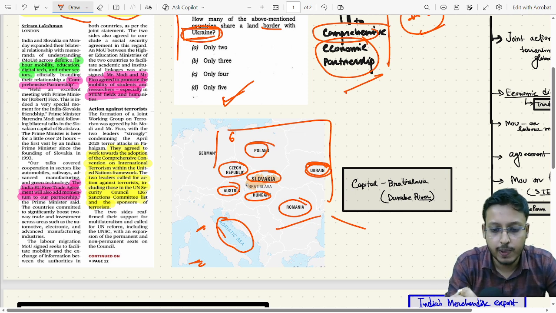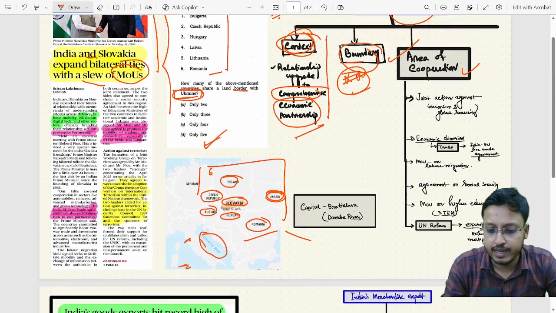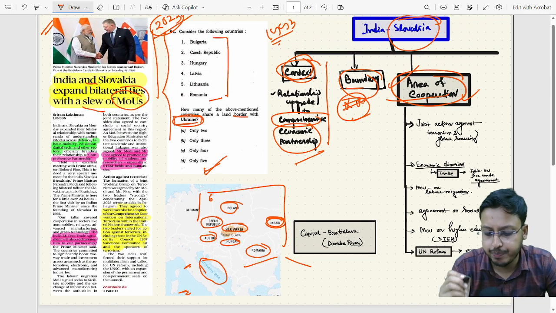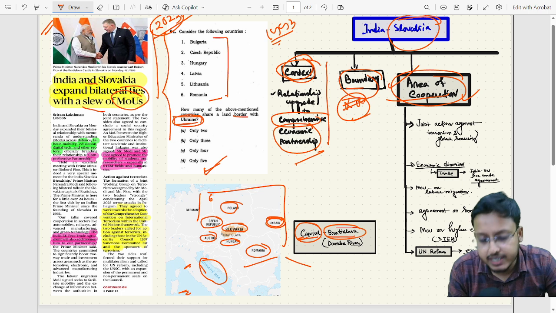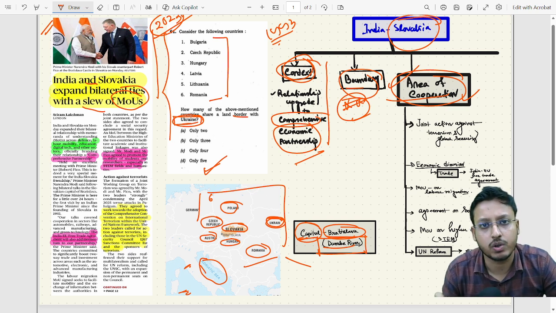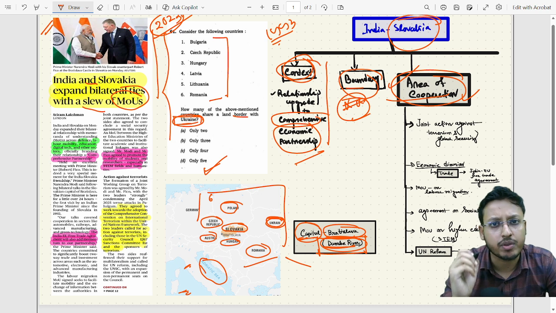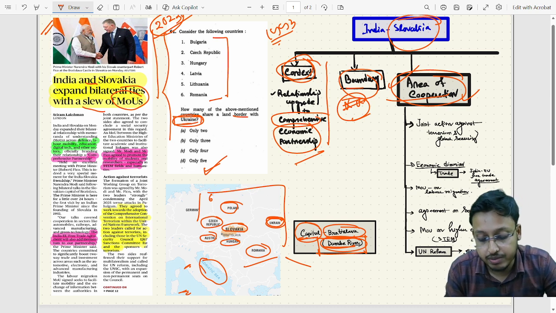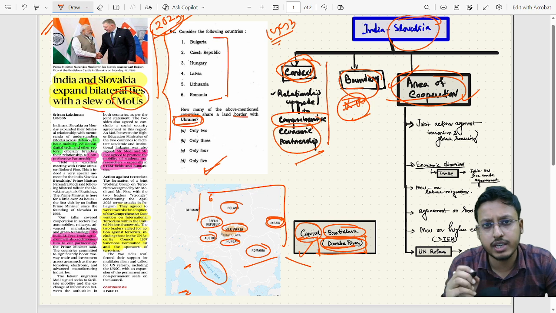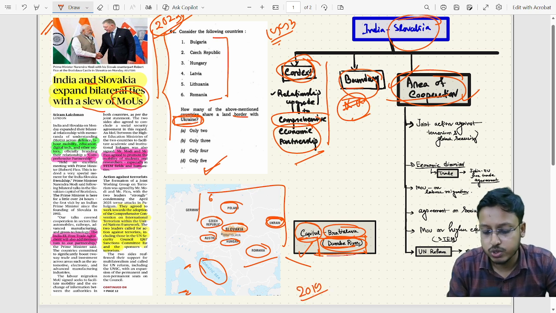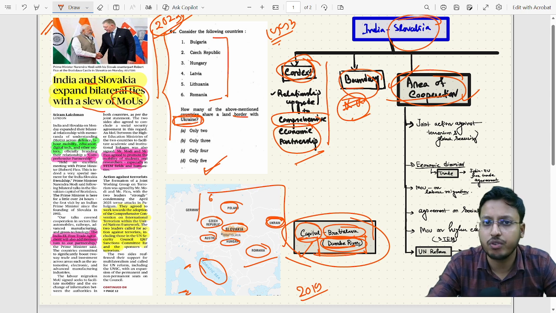So this is the map, and then comes the area of cooperation. But before that, you need to know the capital of Slovakia. Bratislava is the capital of Slovakia, and it is on the bank of the Danube River. The Danube is one of the very important rivers in Europe. When you read about the physical geography of Europe, you will read about this river multiple times. And UPSC also asks questions on rivers. Irrawaddy River in 2019, UPSC asked a question. So you need to know which river this particular capital is on the bank of.